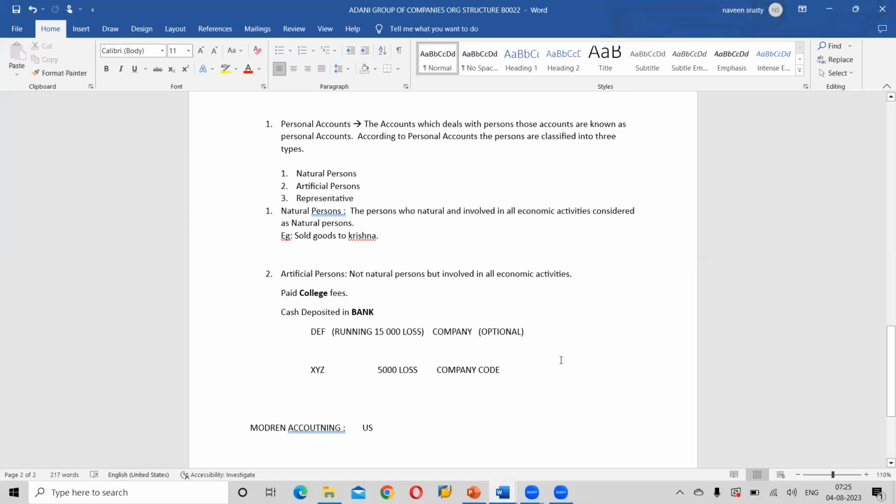That's the reason I have mentioned in the definition that company is an optional definition. It becomes optional when the company has only one company code. At that point of time, we can define company or we may ignore company. We need to create company code, so company code is mandatory.